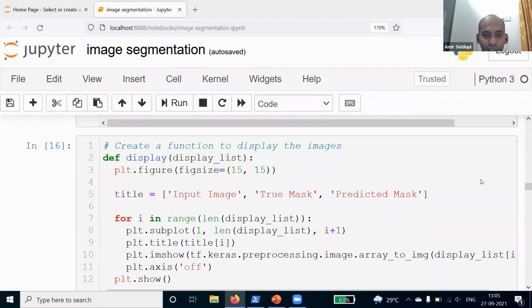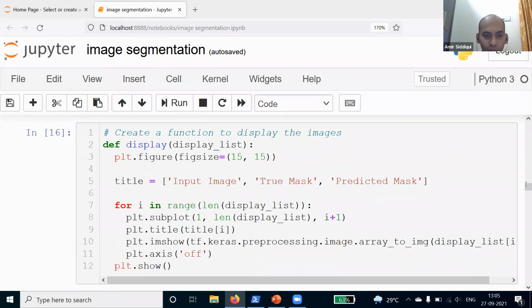Next, we are creating a function, and this function will display the images. This function will have our input images and true mask. When we call this function, you will see the input images as well as the mask of that image. And we are going to apply this function to look at some of the images from the training data set.